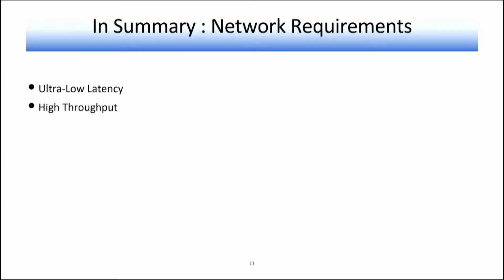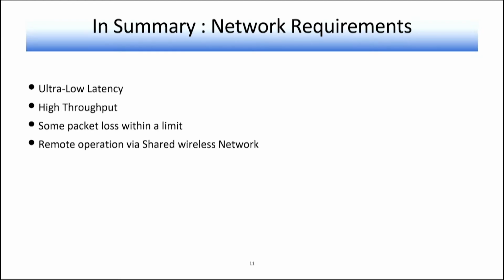First is the ultra low latency. Of course, high throughput we need. We can have some packet loss within a limit. We are using a shared wireless network, and of course, we chose UDP over TCP because TCP involves a whole lot of management frames and other congestion and bandwidth management that we don't want to do here.